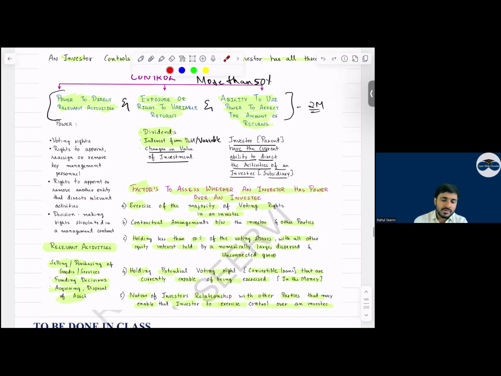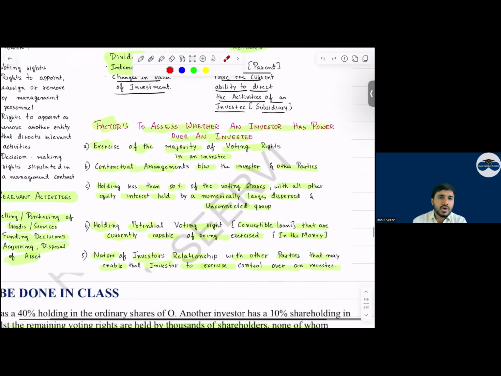Sir, how do we get power, sir? Power कैसे मिलेगा? Majority voting right, or a contractual arrangement between the investor and the other party. I have 40%. One of my friends also has 40%, and whatever I say, he will follow. Then holding less than 50% of the voting share with all equity interest held by a large group of people. I have 40%, but the remaining 60% are all over the world and they cannot connect with each other. In that case, still I say that I have control.